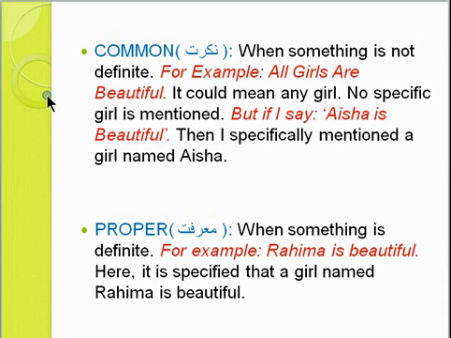But if I say Aisha is beautiful, subhanallah, I'm specifically mentioning a characteristic of a girl named Aisha. I am talking about a single girl whose name is Aisha. That is proper. Here you can see this, marifat, when something is definite. For example, Rohima is beautiful. Not all girls are beautiful. It could be that all girls are ugly, but Rohima is beautiful. I'm talking about Rohima here. So this specific name, Rohima, is proper. And when I say all girls are beautiful, then this all girls will be common.